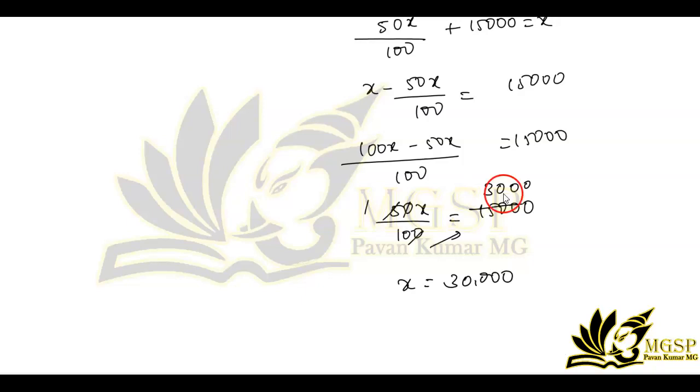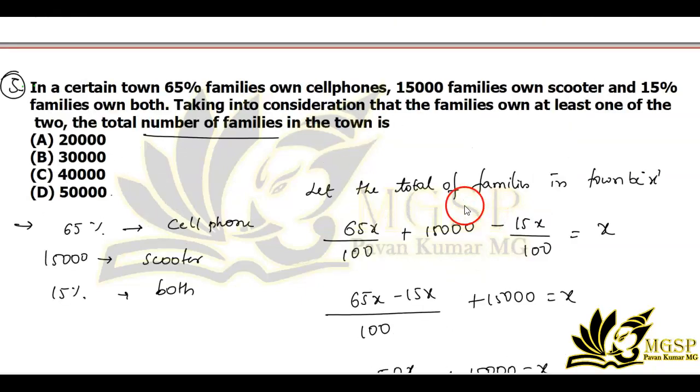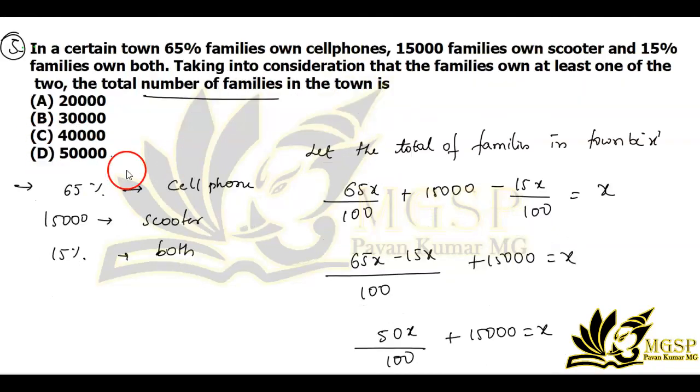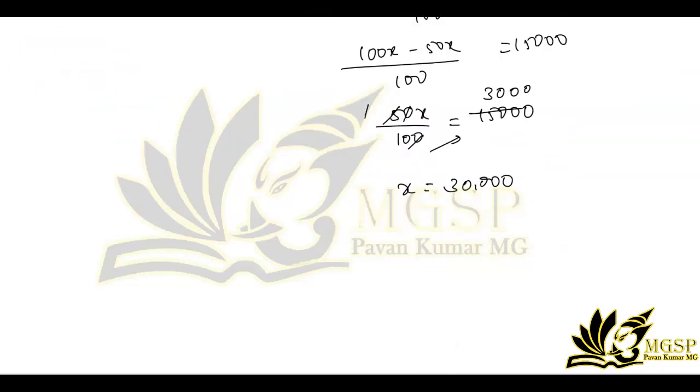Let's see what options are given here. Option B is the correct one.